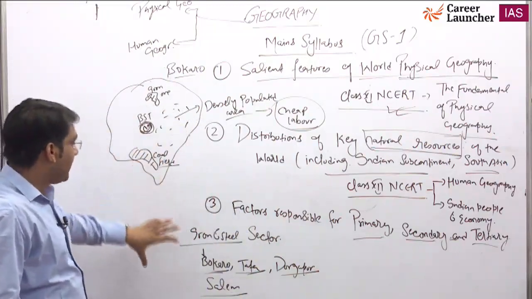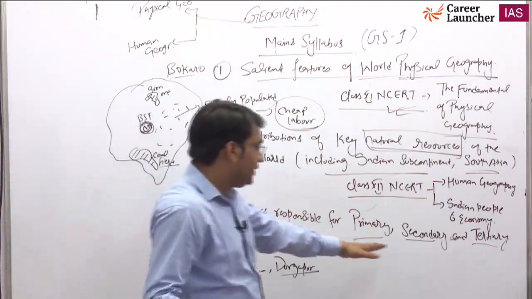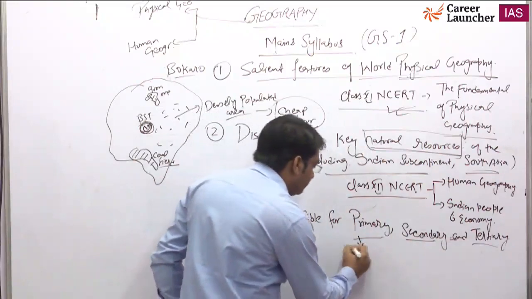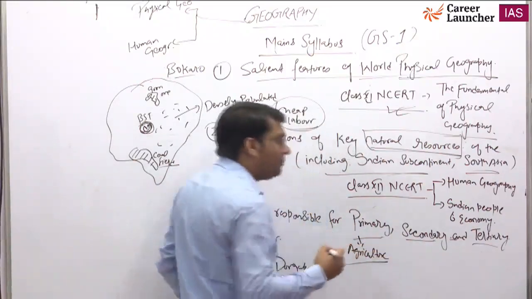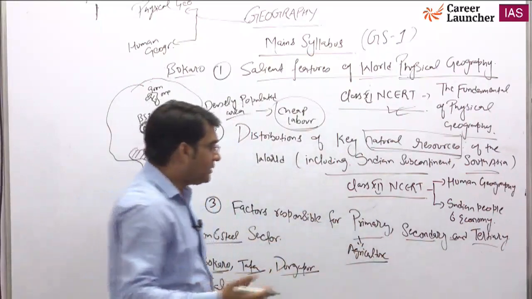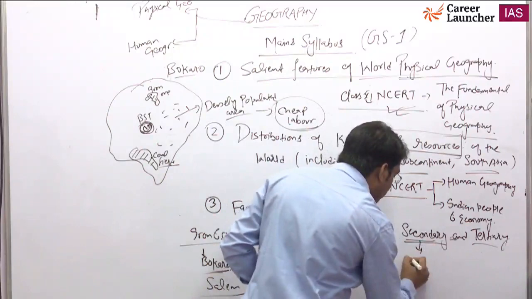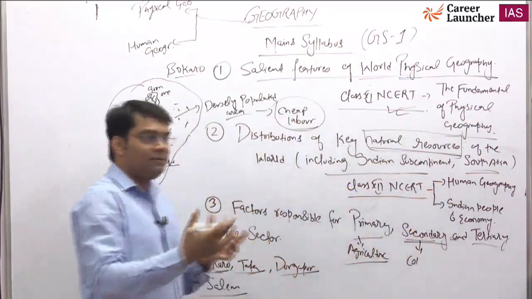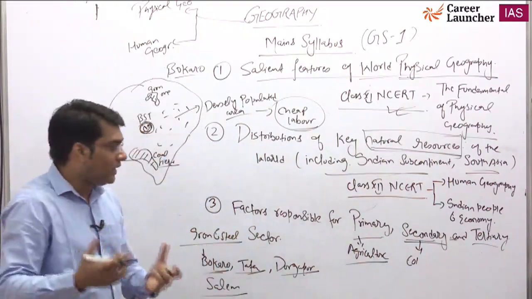So what I am saying is about the factors of the primary, secondary and tertiary sectors. Primary is basically agricultural activity. Agricultural activities come under the primary sector. The secondary sector includes cottage industries and industries where we use a part of the raw materials from agriculture.